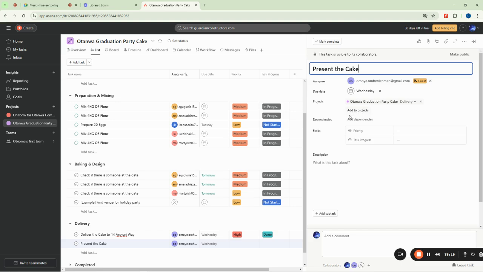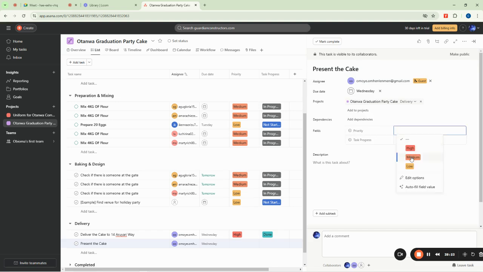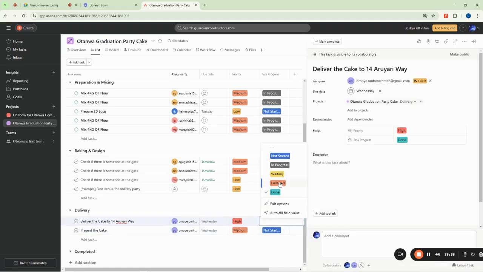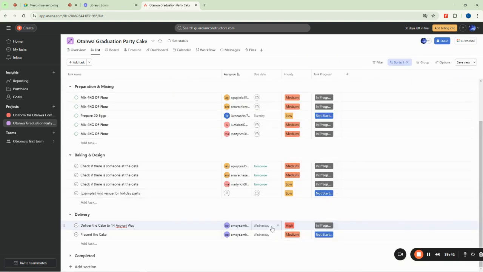You can now say, okay, this one is medium sensitivity, because if the person goes there and messes up, maybe the person had a seizure, it will be a problem. So you can also set the task progress as not started until the cake is completely baked, right? So now, this one is not done. You can say, okay, in progress. So this can just be you trying to manage your workspace.